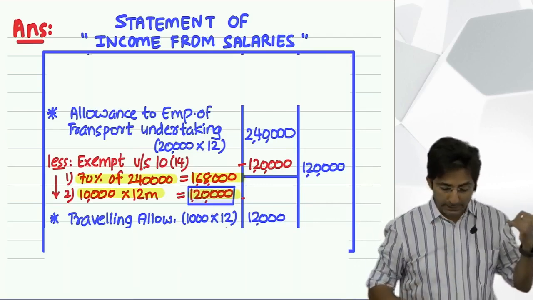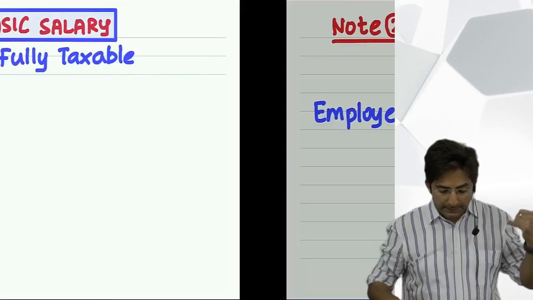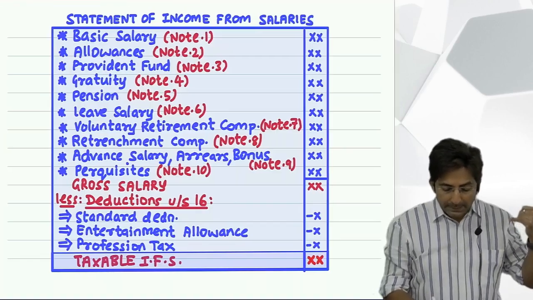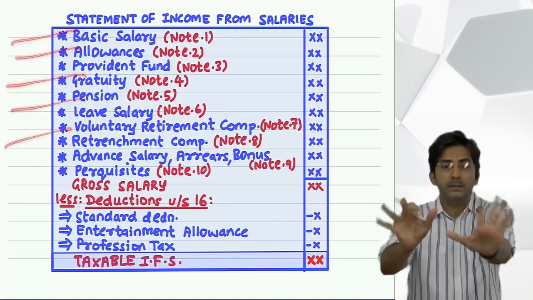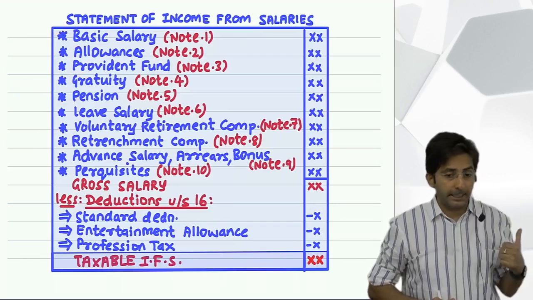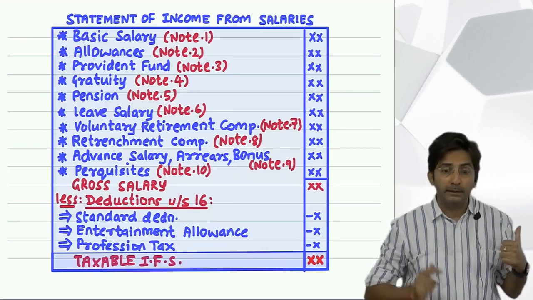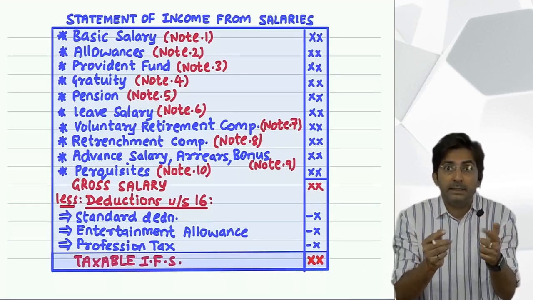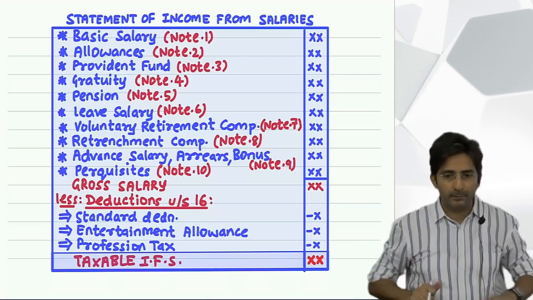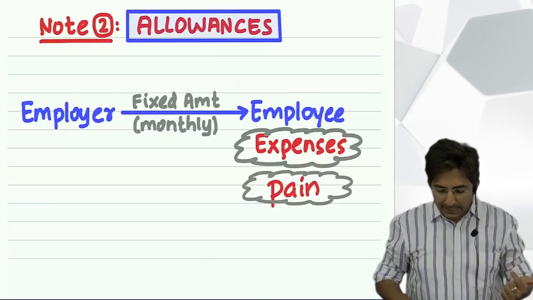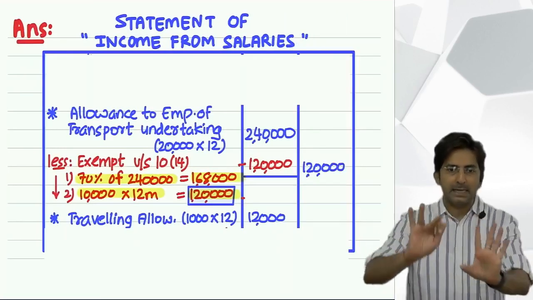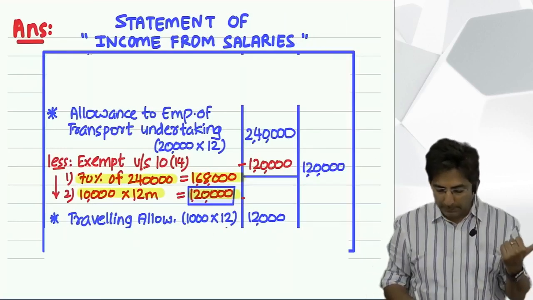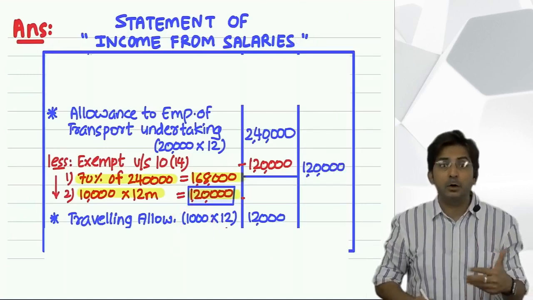Okay, see our statement is like this only. Each item you have to present separately. Although boss might be giving you a single common check, but in the statement you have to show the breakup of each item, because for each item the income tax rules are different. Okay. So anyways, traveling allowance, I just wanted to say, you get it along with your monthly salary only, but I have to show it separately. So let's assume he received 1000 per month.